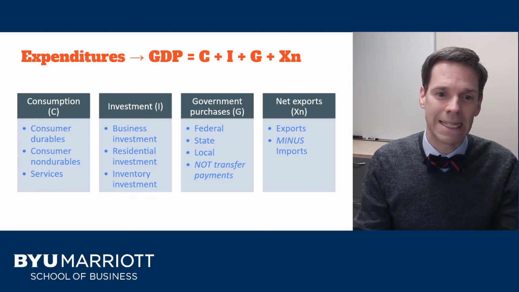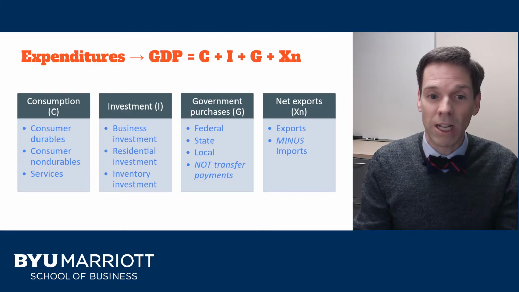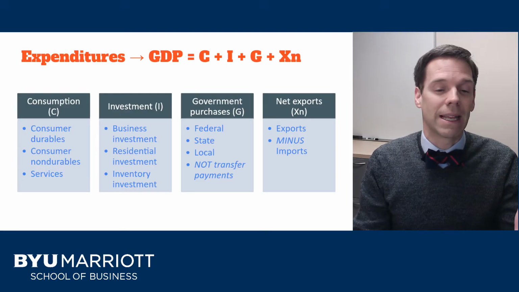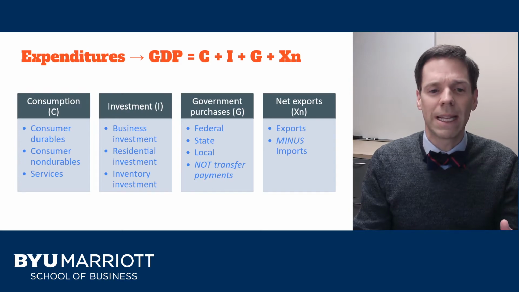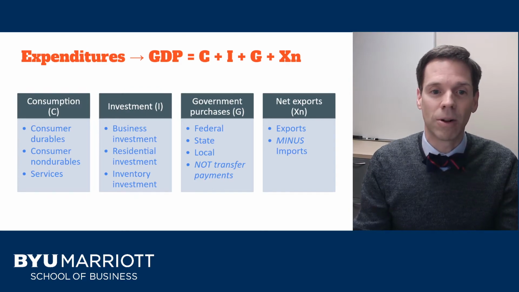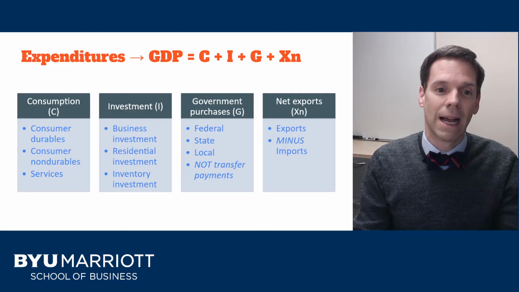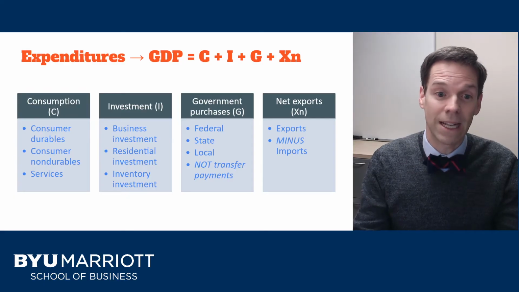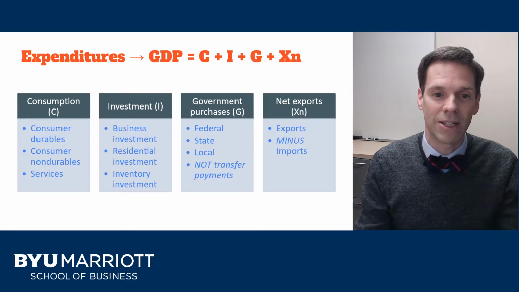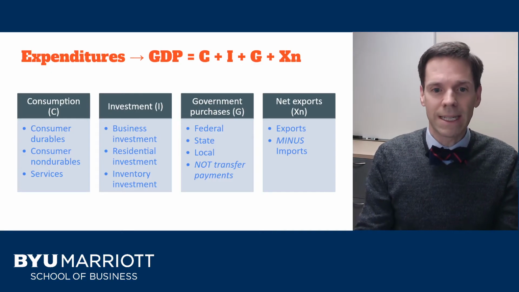So think of a business investing in equipment or a new production plant. You can think of a household buying a brand new house. That would be residential investment. Or you can think of inventory, which is also a key component of investment. Anytime a business adds to its inventory, that's counted as part of GDP as part of inventory investment. Later, when they sell the good, inventory goes down, consumption goes up, and those offset each other so that there's no change to GDP.